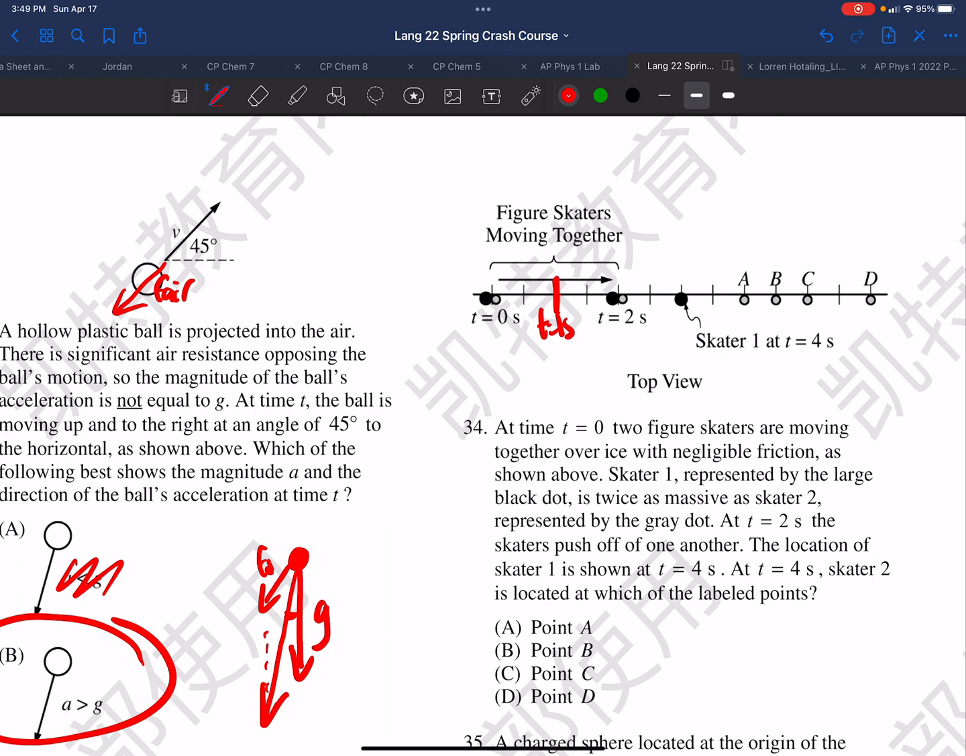Skater 1 with the red black dot is twice as massive. So if we give this little one m, this is 2m. So they push off with each other. So what happens here is an explosion. So now we're talking about conservation of momentum.